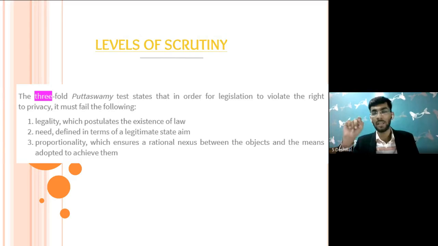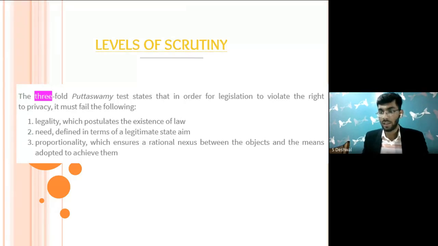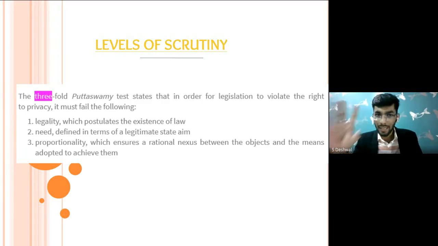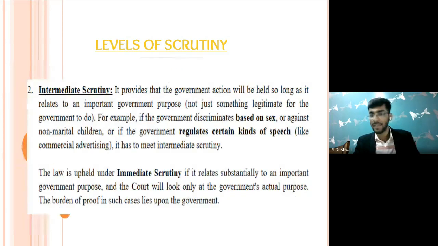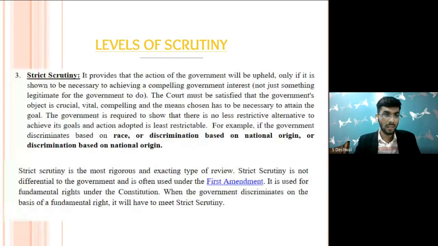Now comes a very important picture, level of scrutiny. From tomorrow, we will be commencing this course, wherein we would be seeing that the court is using intermediate scrutiny. There is one more word, strict scrutiny. The court also uses rational basis review. So there are 3 levels of scrutiny, and we'll be discussing them because they are going to be used throughout our course. So these are the basics. What was the level of scrutiny that the court actually used? Whenever we talk about United States constitutional law, the first is rational basis, second is intermediate scrutiny, third is strict scrutiny.